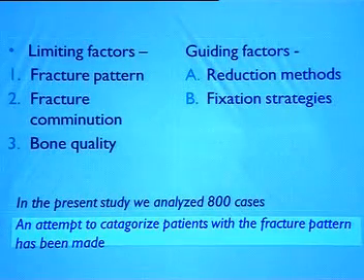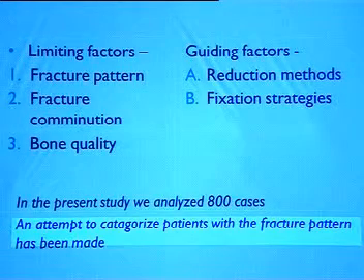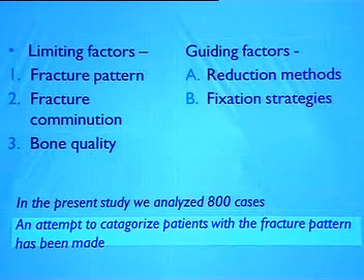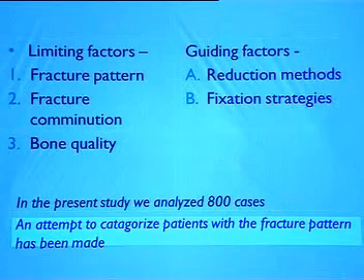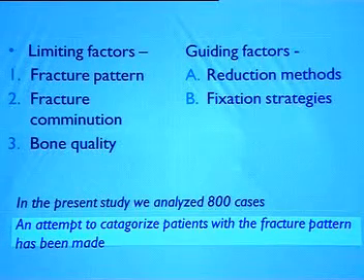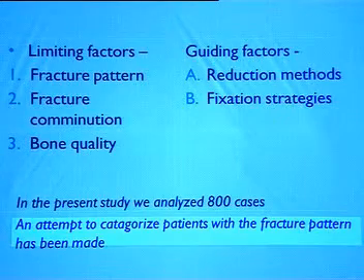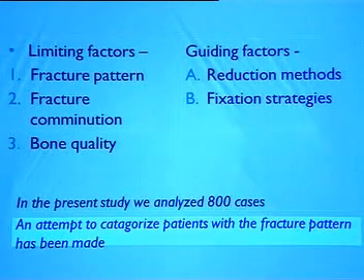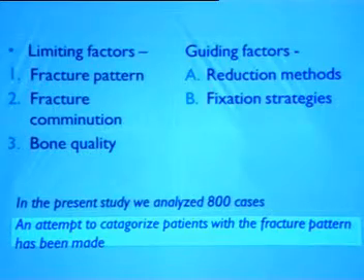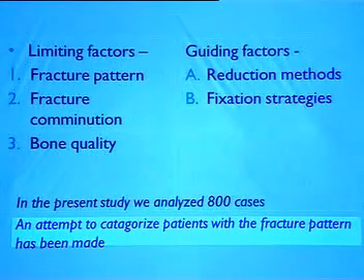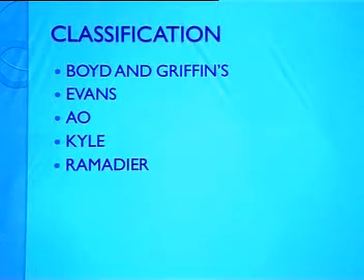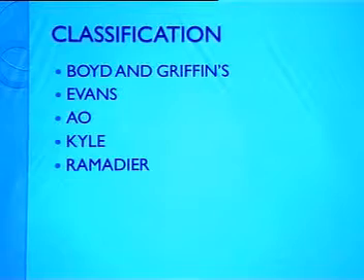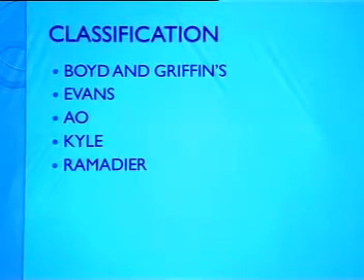Limiting factor being the fracture pattern and the fracture combination, which was very unique to our set of people, and the bone quality, which is severely osteoporotic, and we are in a zone of endemic fluorosis. And the guiding factors being the reduction methods and the fixation strategies. That is, we use only 4 strategies: DHS, DCS, Recon, and the proximal femoral locking plate. These are the existing classifications which we already know: Boyd, Griffin, Evans, AO, Kyle, and Ramadier.